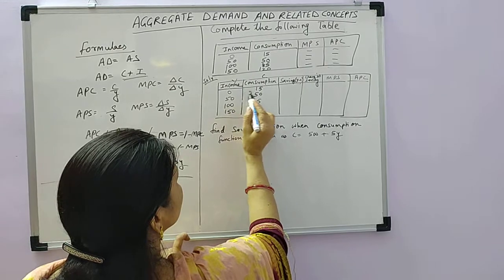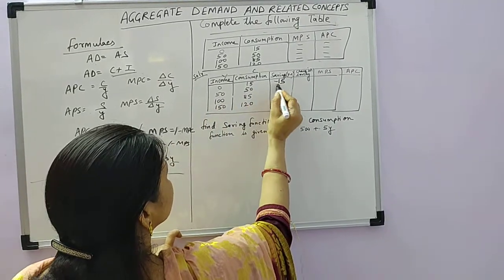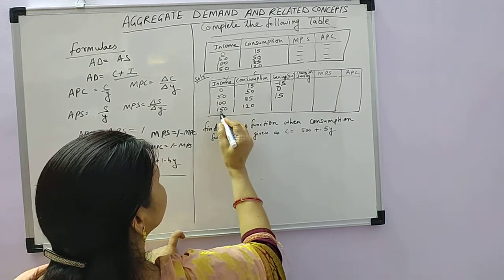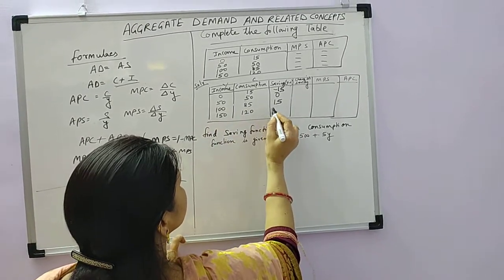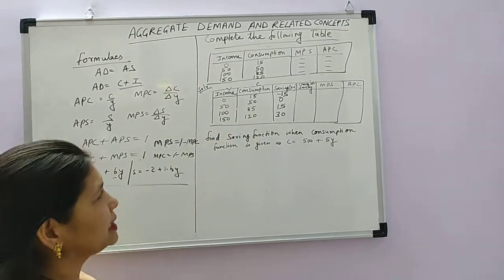Y minus C is 0 minus 15, this is minus 15. 50 minus 50 is 0. 100 minus 85 is 15. And 150 minus 120 is 30. So in this way you can get saving.